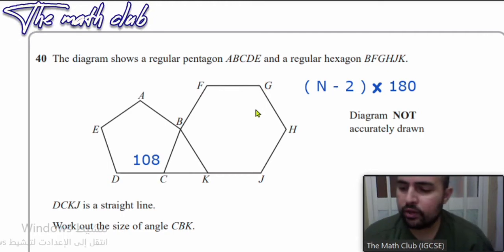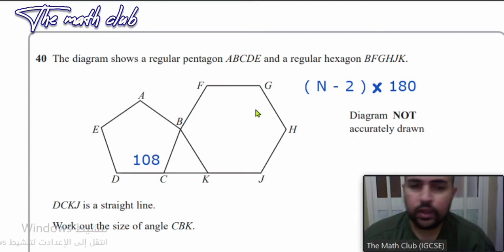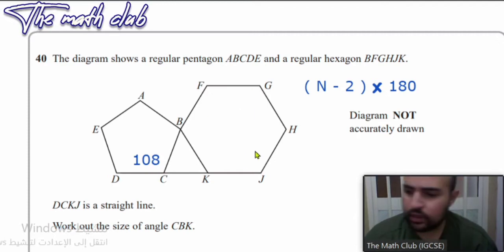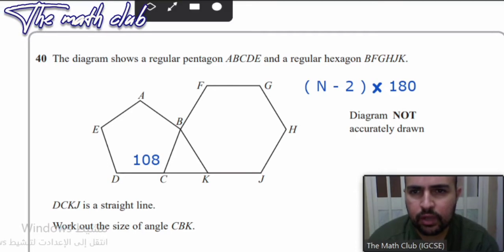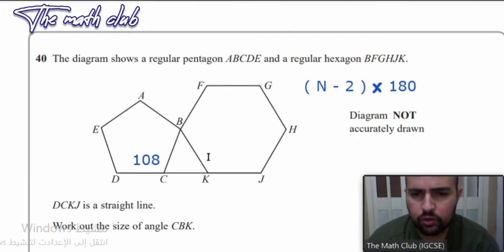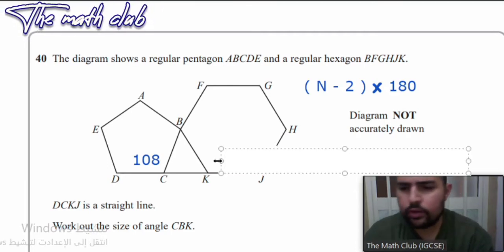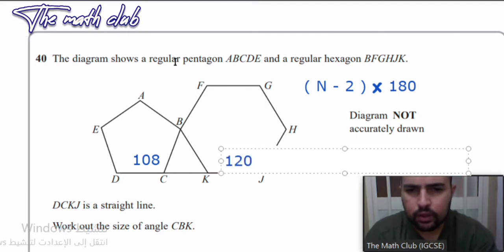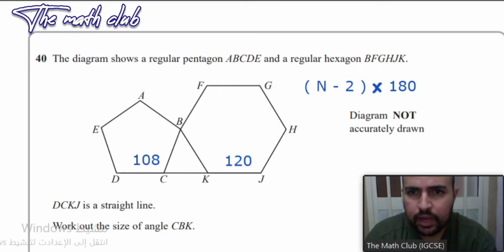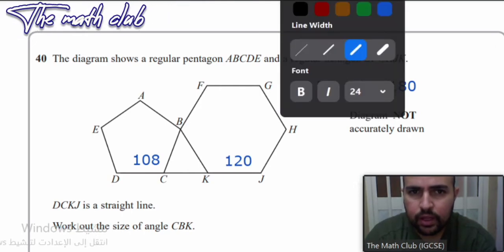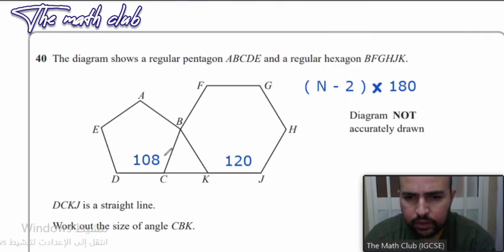We take 720 and divide it by the number of angles, which is 6. We will get 120 for the internal angle of the hexagon. So we write 120 here.